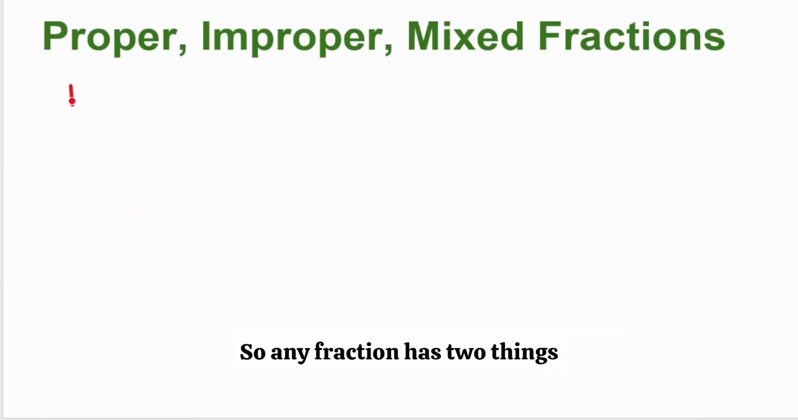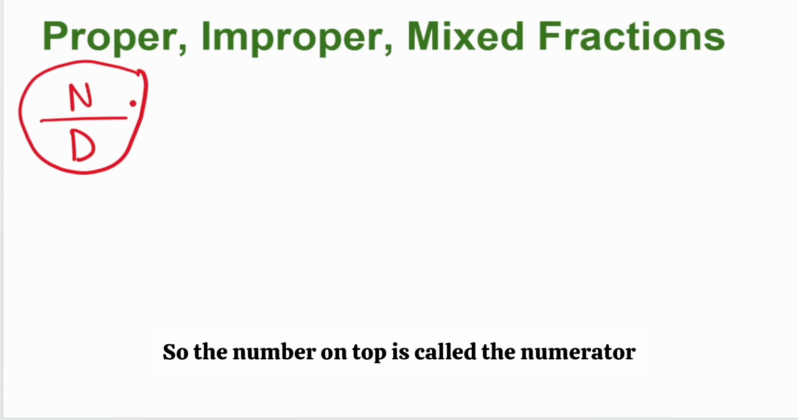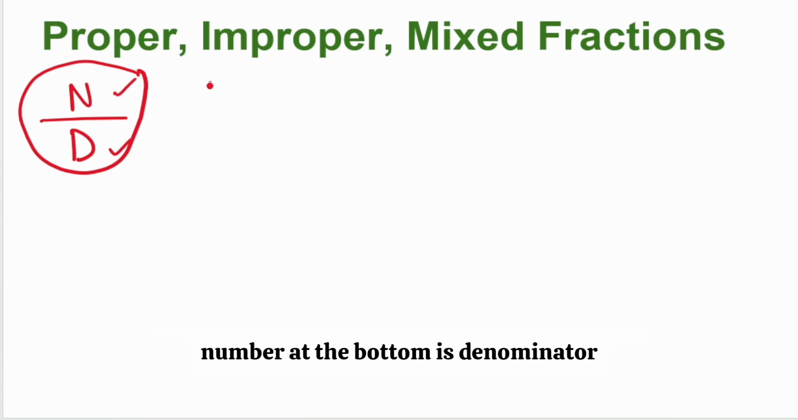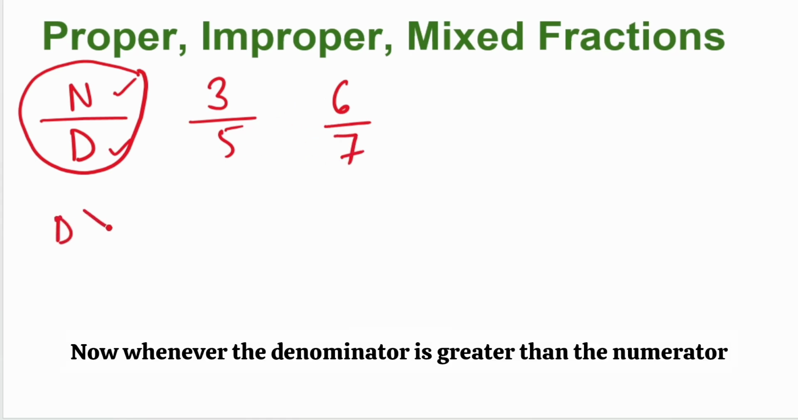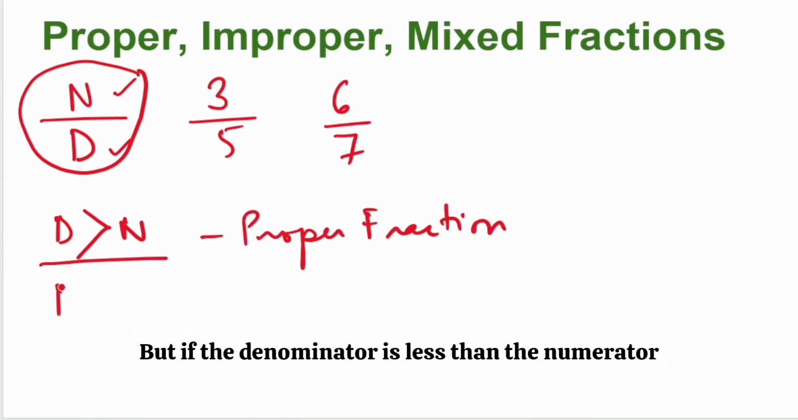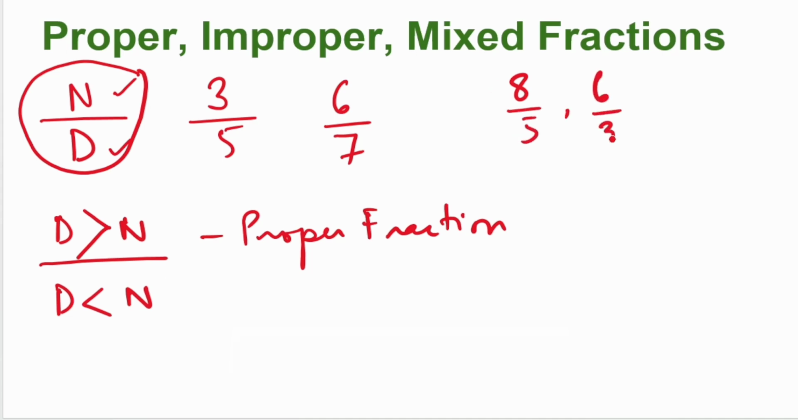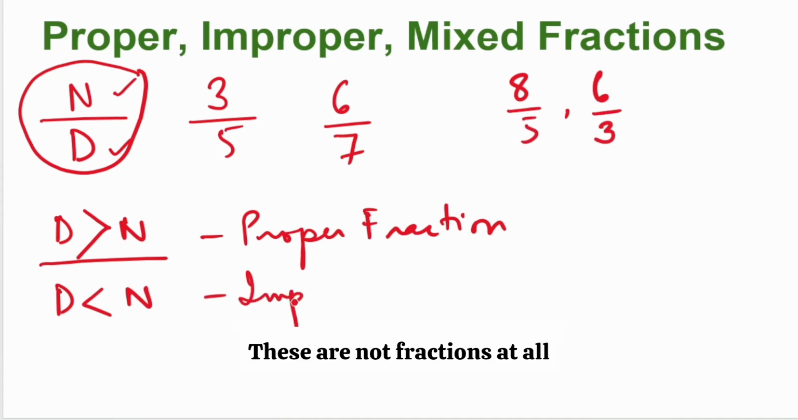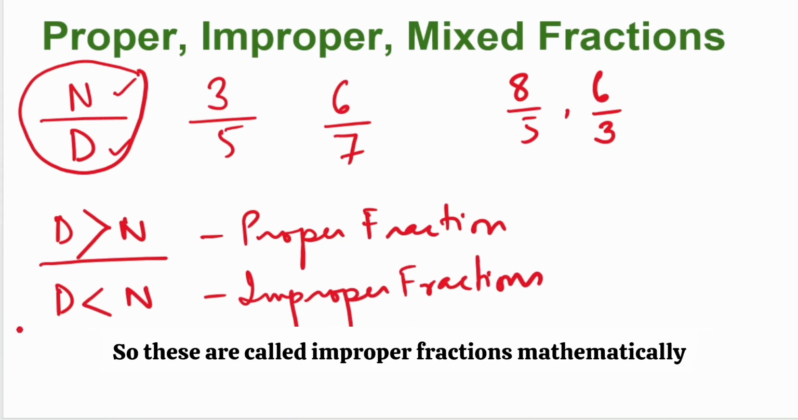Any fraction has 2 things, a numerator and a denominator. It is generally written like this. The number on top is called the numerator, the number at the bottom is the denominator. For example, 3/5, 6/7. These are all fractions. Whenever the denominator is greater than the numerator, this is called a proper fraction. But if the denominator is less than the numerator, for example, 8/5, 6/3, then these are improper fractions. These are not fractions at all, but mathematically, these are written in the fraction form. So these are called improper fractions mathematically.